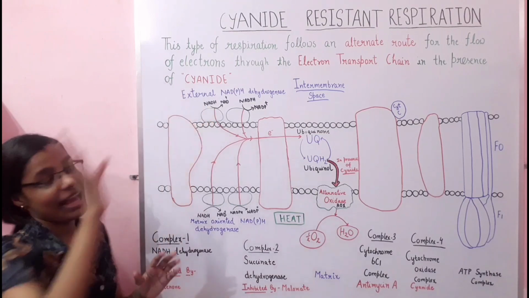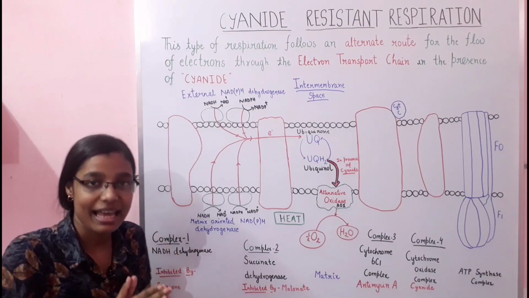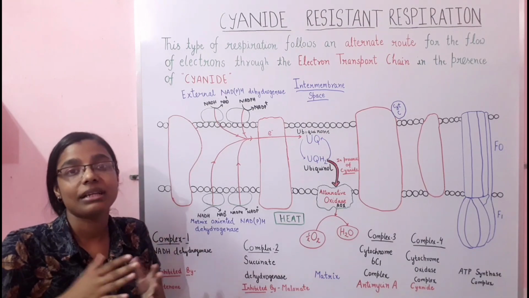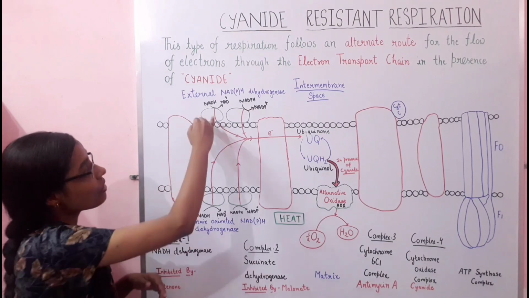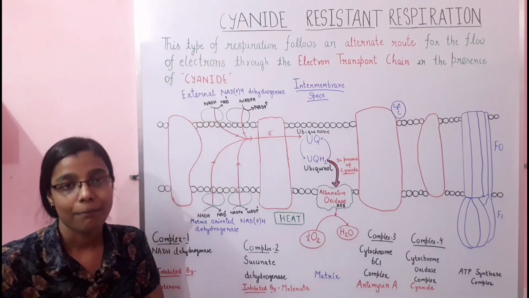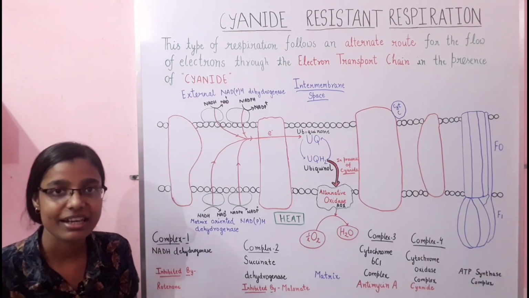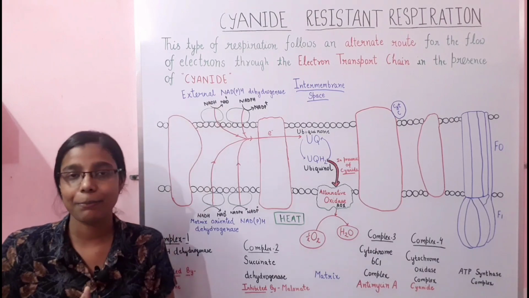However, the external dehydrogenases are for oxidizing the NADH that was formed in glycolysis. Glycolysis takes place in the cytosol, outside of the mitochondria. So these are for the oxidation of NADH as well as NADPH.